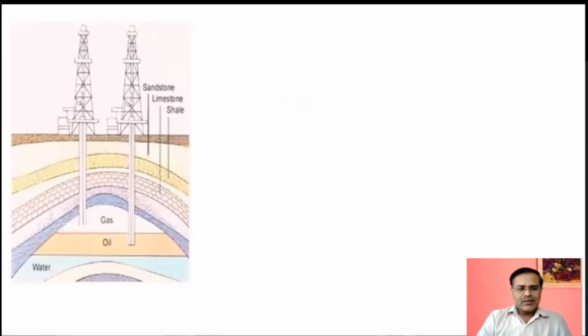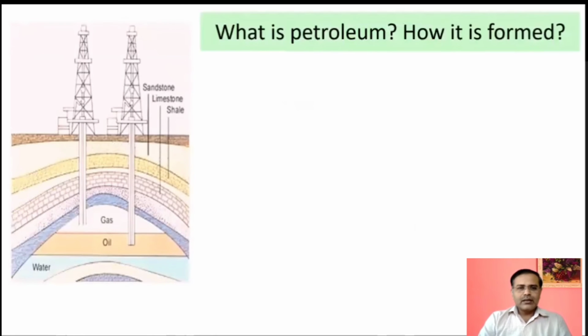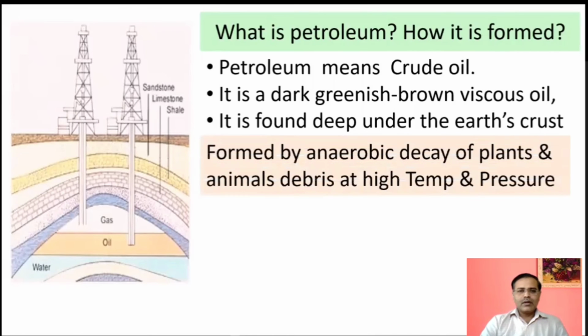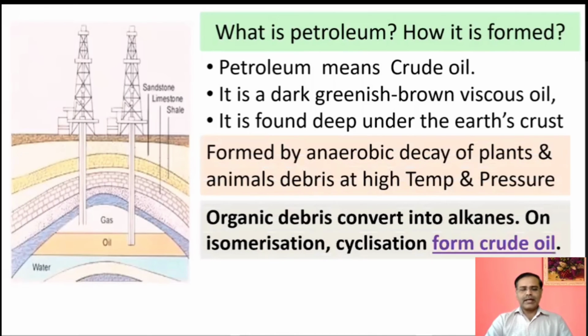So this is the very basic part, which is not required: what is petroleum and how it is formed. Petroleum is formed inside the earth crust due to buried animals or plant debris in ancient years, or many years ago. The plant and animal debris, or organic matter, is broken and converted into alkanes, and that is available in the form of petroleum. It means petroleum is nothing but, in major quantity, alkanes. It is formed by anaerobic decomposition of animal and plant debris.